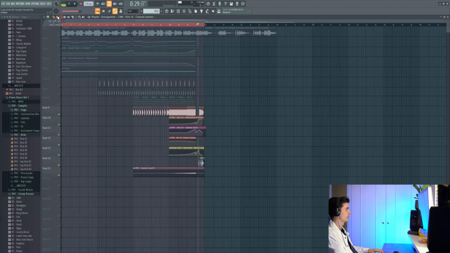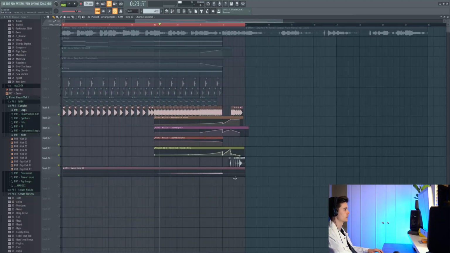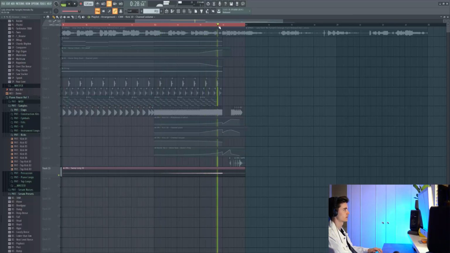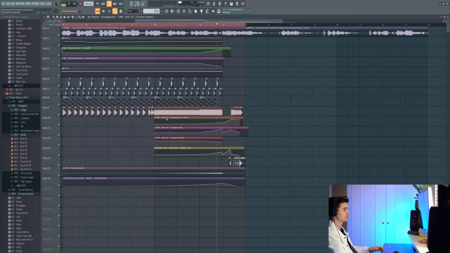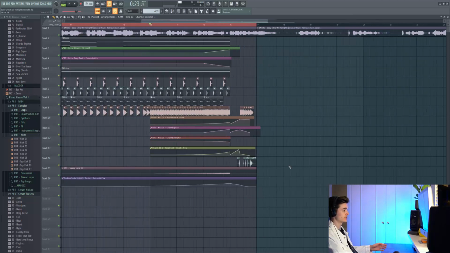Alright, so now it's just a case of adding in some sweeps, just really building up the tension right before the chorus, and we've got this sweep here, which is a noise sweep. And then also to go with that, we've got an Endless Smile, just really building up all of the energy and tension right before the chorus. This is how all of our effects sound so far.